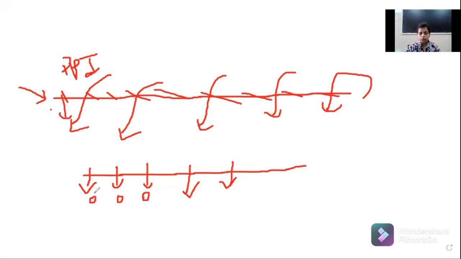Suppose it takes 1 week. They start germinating. They are underground, but they are germinated. But when they come out of the soil surface, that term is emergence. So both are different, germination and emergence.